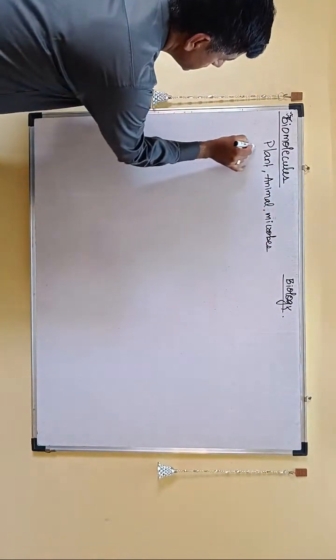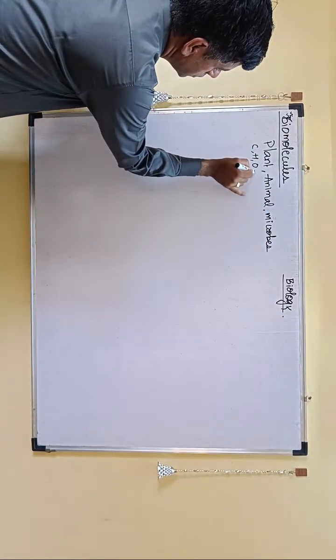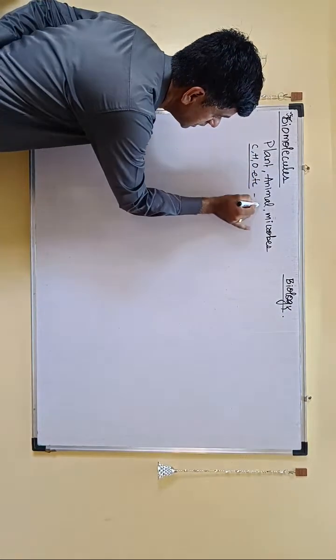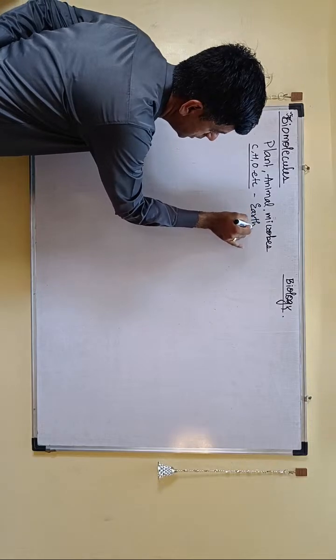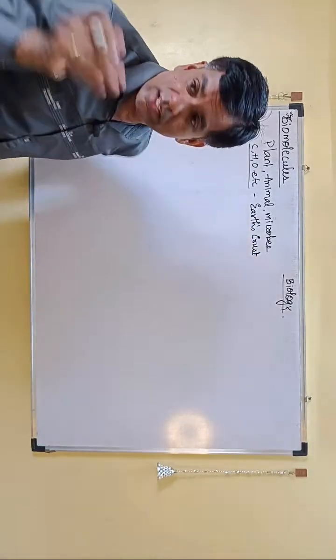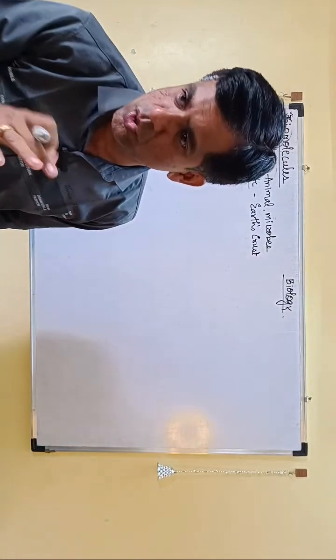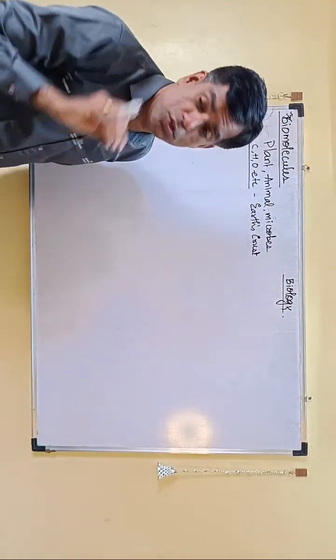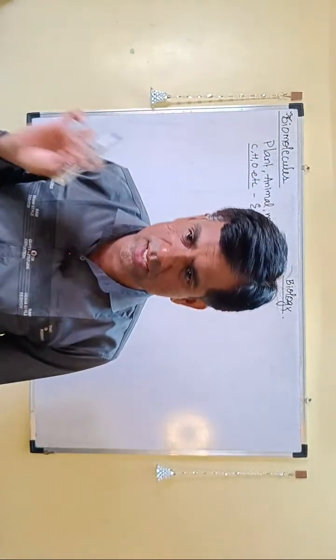Everything, if you analyze, you have carbon, hydrogen, oxygen, and other elements which are present, right? All of them are present in a similar way in the Earth's crust, right? So if you are analyzing the Earth's crust, or the human cell, or a plant cell, or an animal cell, or a microbial cell, most of the elemental composition is the same, right?